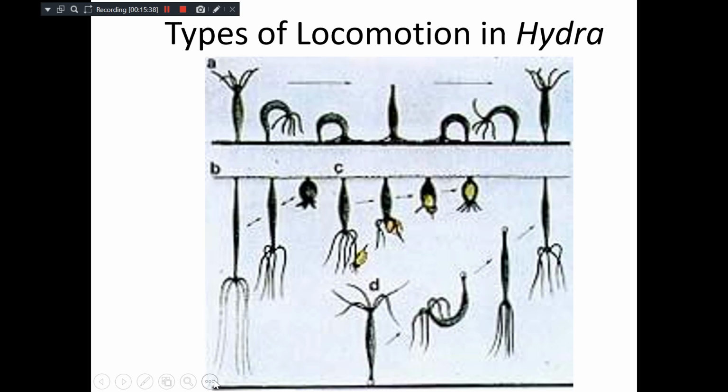The locomotion in the case of the hydra is also very interesting, which you can see here. Because it is mostly solitary and attached, but still it can undertake locomotion. While locomoting, they bend, attach, and become inverted. Then the pedal disc attaches, then the free end detaches, and this is how it can cover the distance.